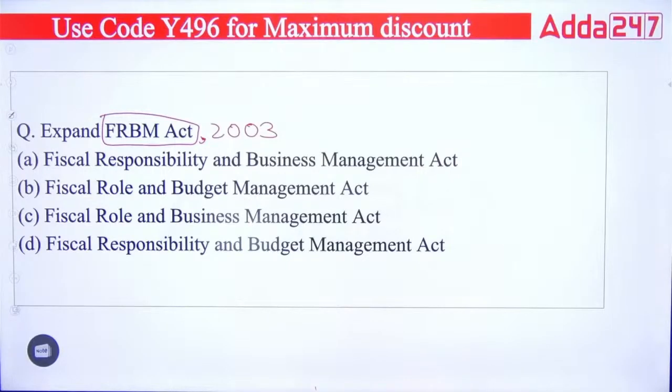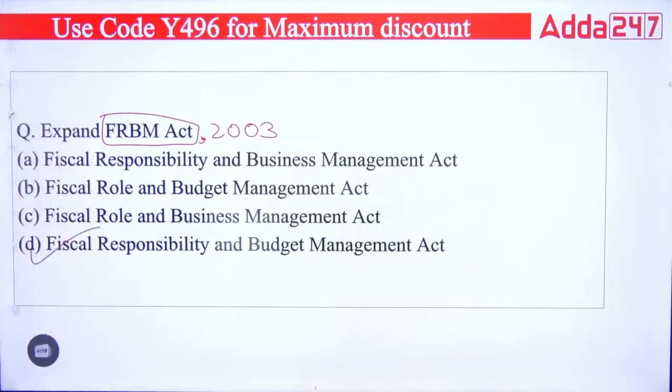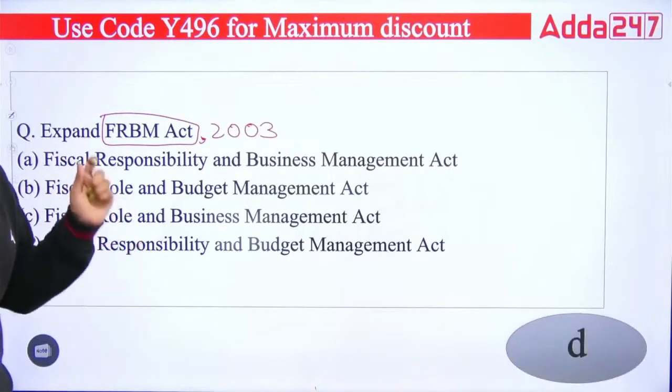So what is the full form of FRBM? The full form of FRBM is simply Fiscal Responsibility and Budget Management Act. This is the FRBM. Fiscal Responsibility and Budget Management Act is the full form of FRBM that was created in the year 2003 to maintain.